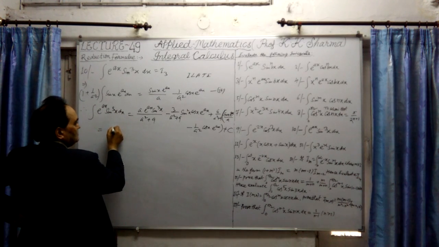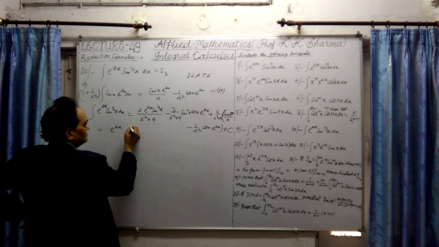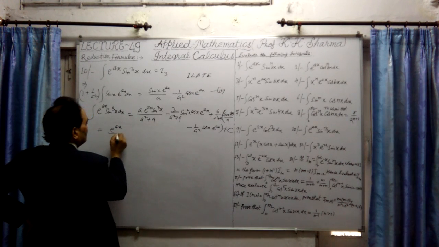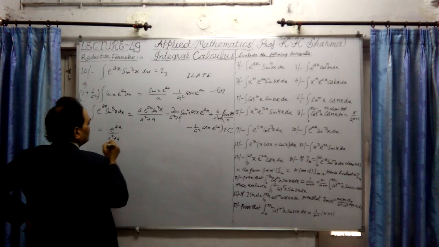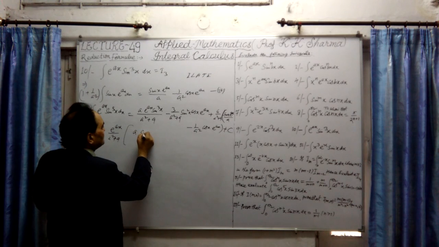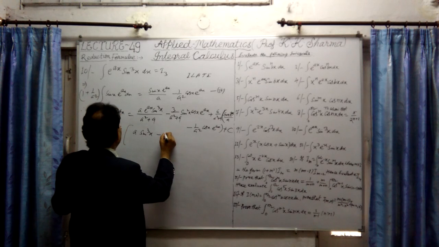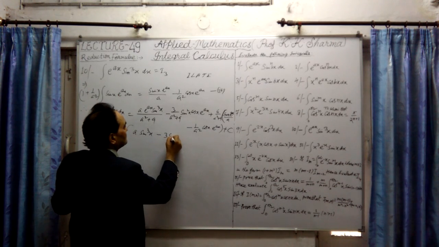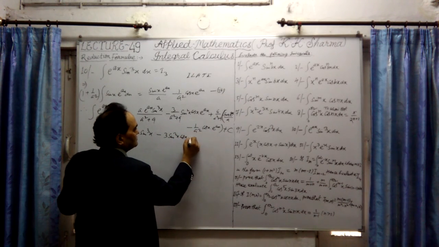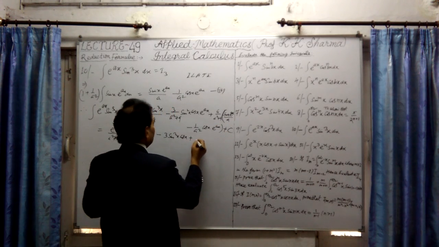If I take e^(ax) common throughout, and a square plus 9 will also be common throughout, this is a into sin cube x, first one, minus 3 into sin square x cos x, second part, plus 6